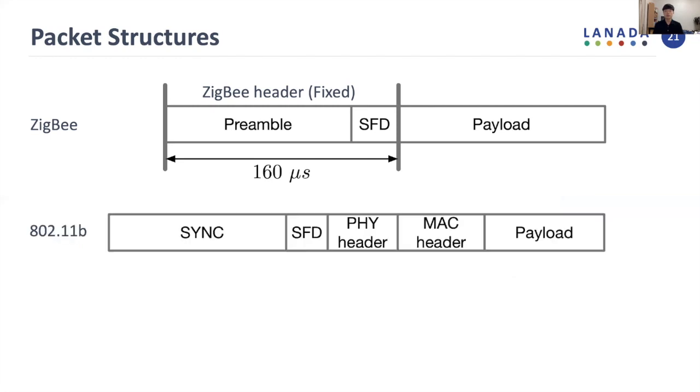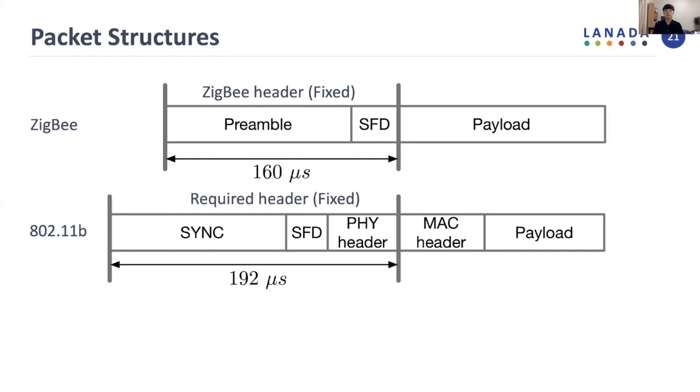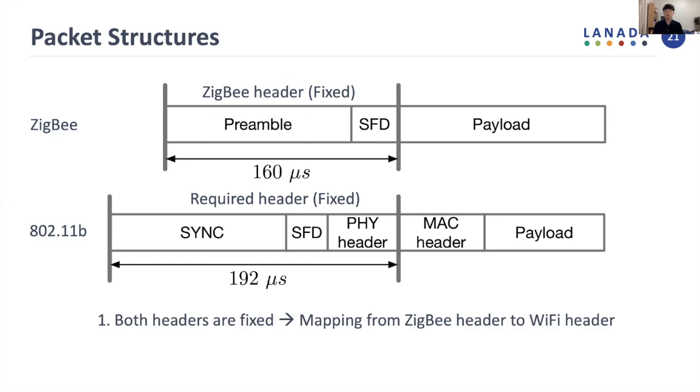At the same time, in this Wi-Fi packet structure, it also has a fixed header from sync to PHY field. That means because both ZigBee and Wi-Fi headers are fixed and known in advance, we can assemble the Wi-Fi header from the ZigBee header by finding a map from fixed bit to bit.